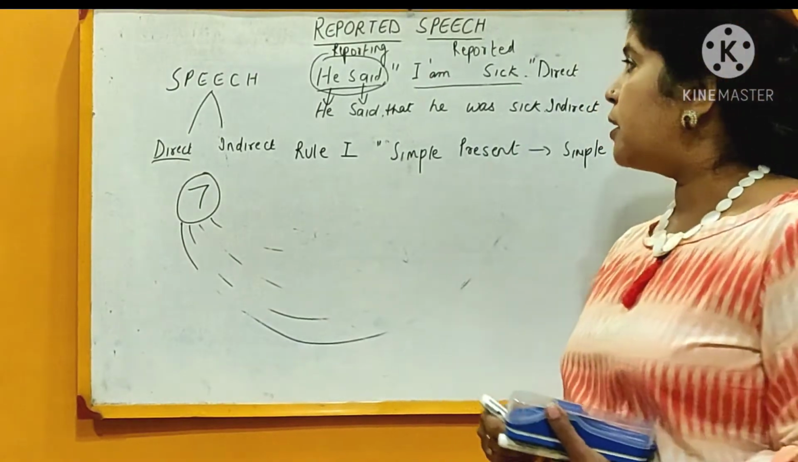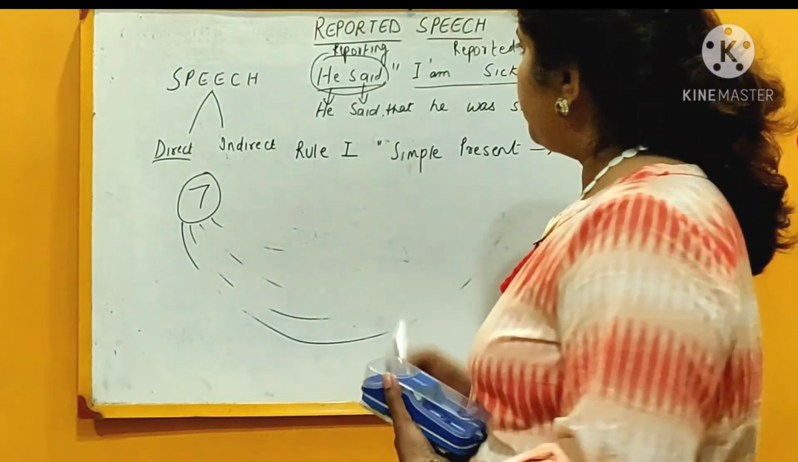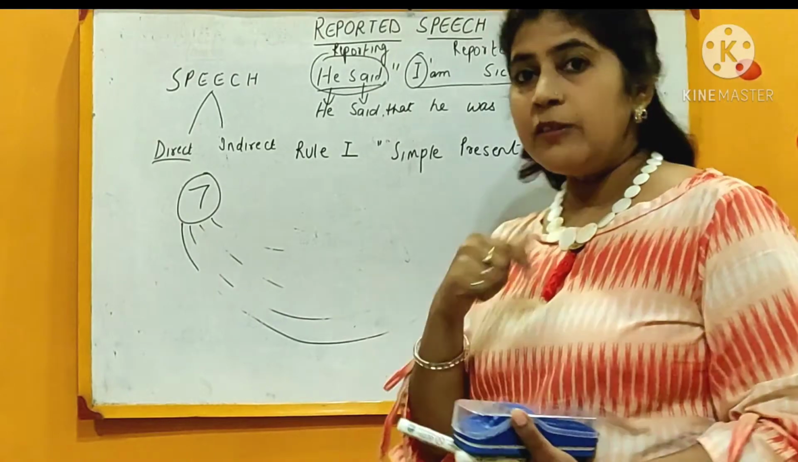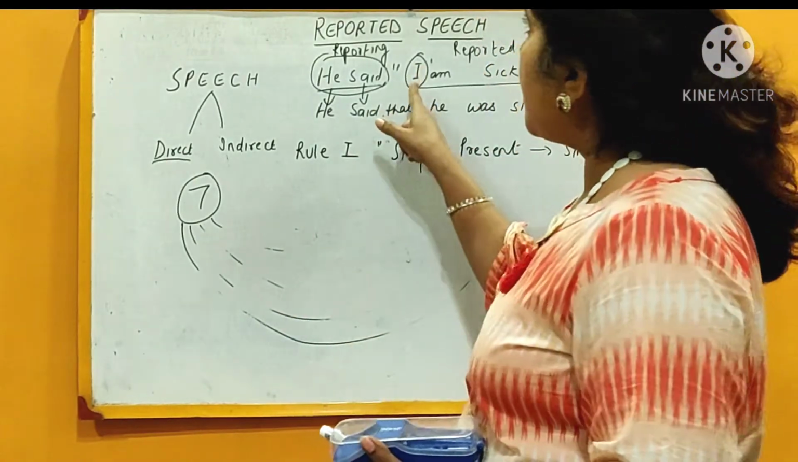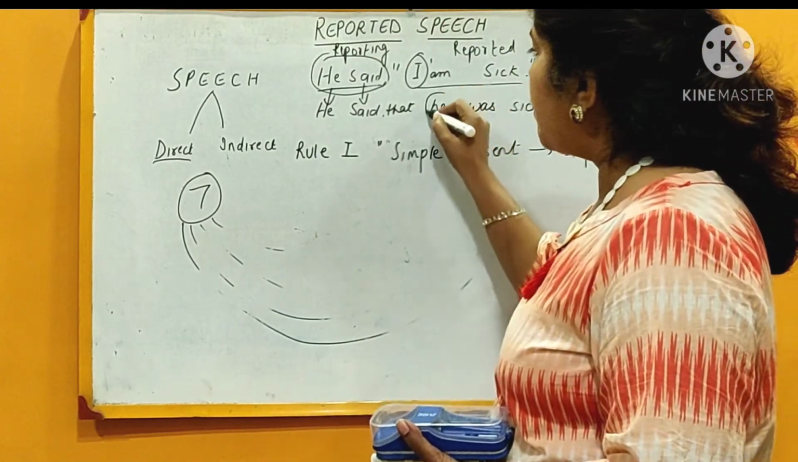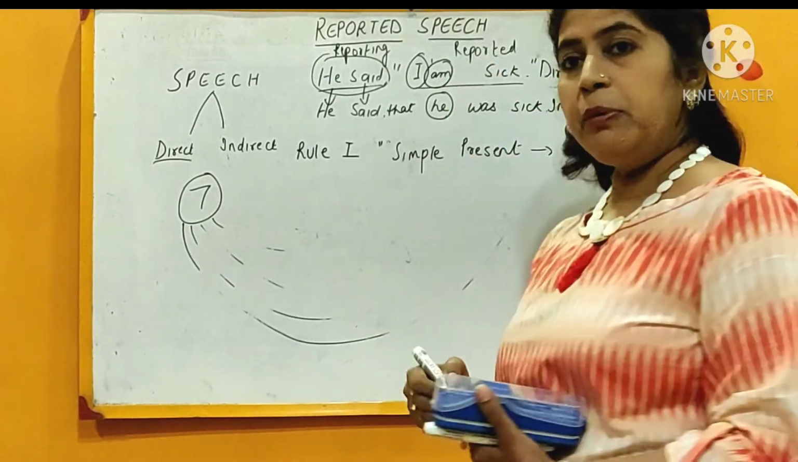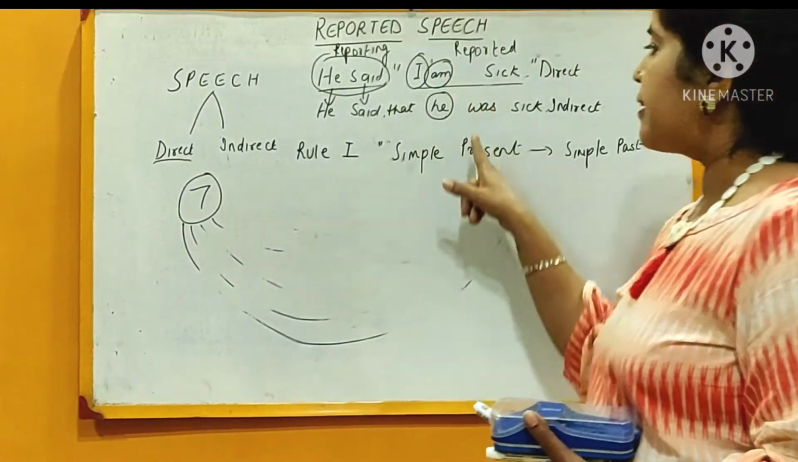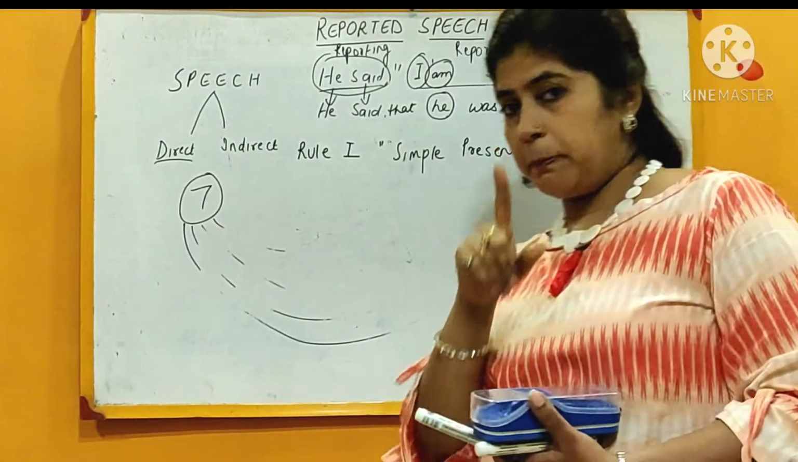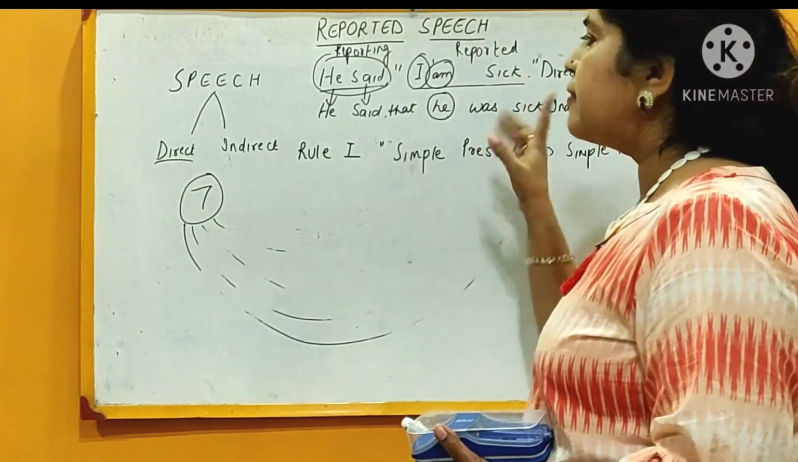Now we are going to see how the simple present tense is changing to simple past. You are seeing I over here. This I is used for he because he is saying these words. So this I will also change. And this am, because am is signifying simple present tense, and simple present tense is changing to simple past. So this am will change to was and sick remains sick.